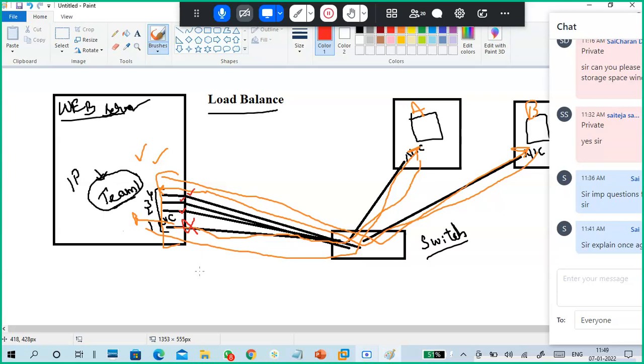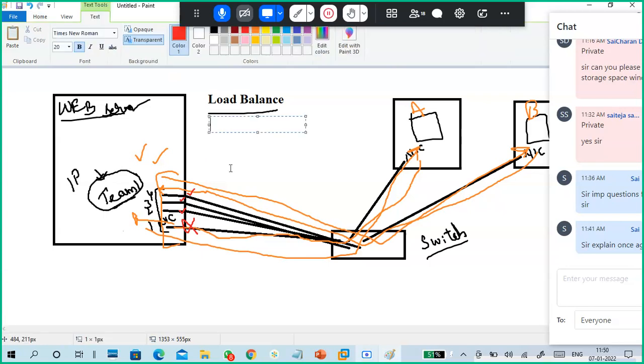The NIC is down, no problem. The service is not down, and communication is not stopped. So what is this? We call it: server is down, service is available. What is that concept? Availability. Very good.